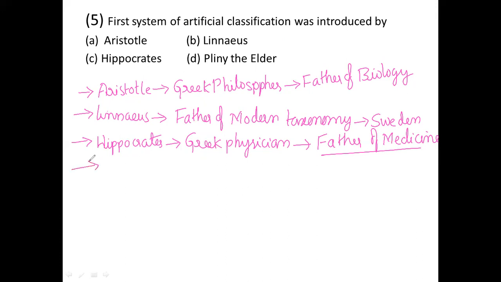The last one is Pliny the Elder. He is a Roman author. Just you have to remember he is one of the Roman authors. He is a naturalist.